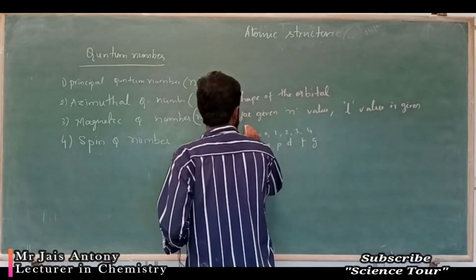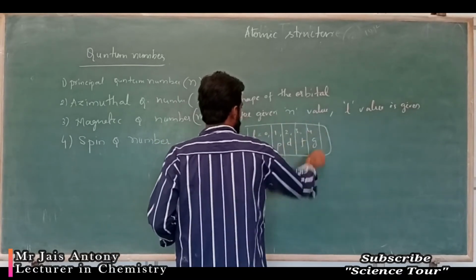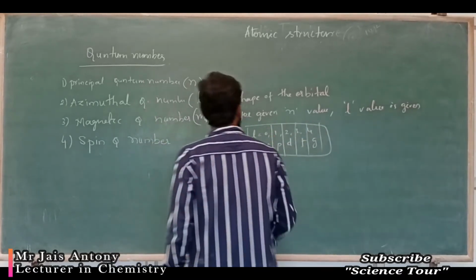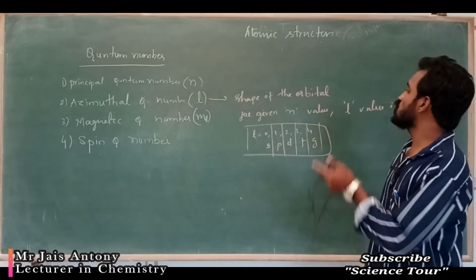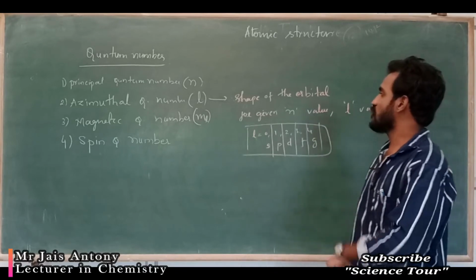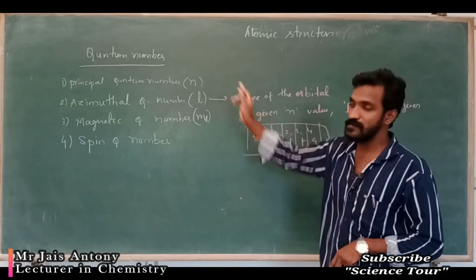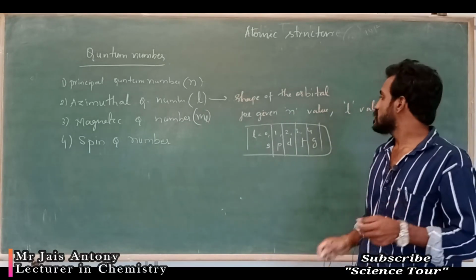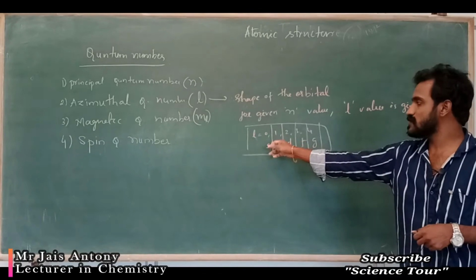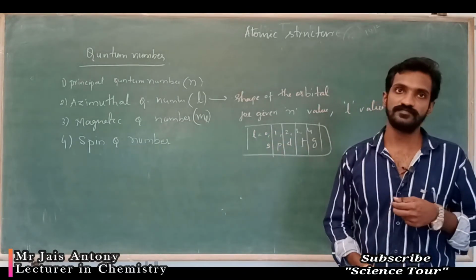So you should remember this chart: L value and orbital. Which orbital? 0, S orbital. 1, P orbital. 2, D orbital. 3, F orbital. Like that. For a given n value, you find the L value; if we are getting 0, immediately you have to write S orbital. Okay.